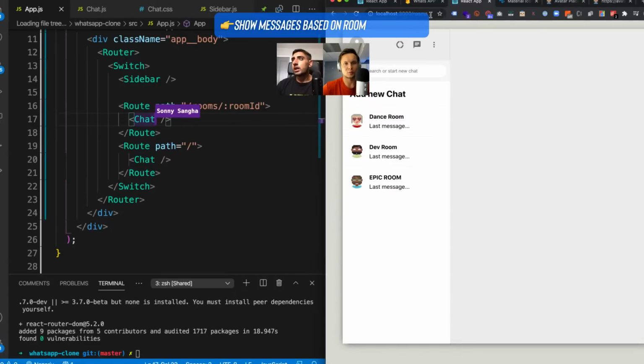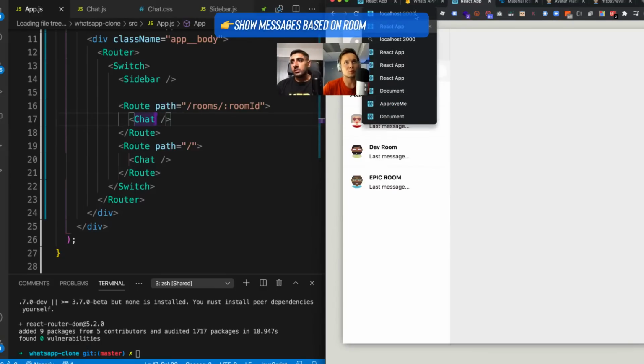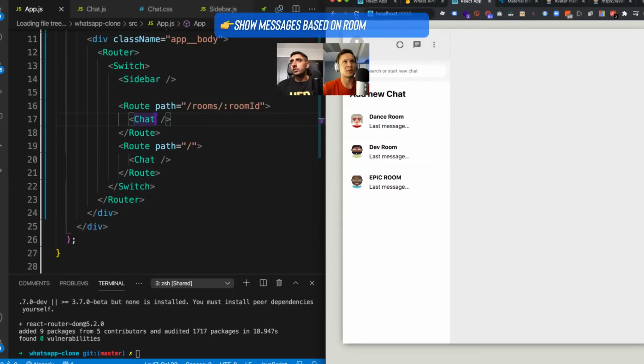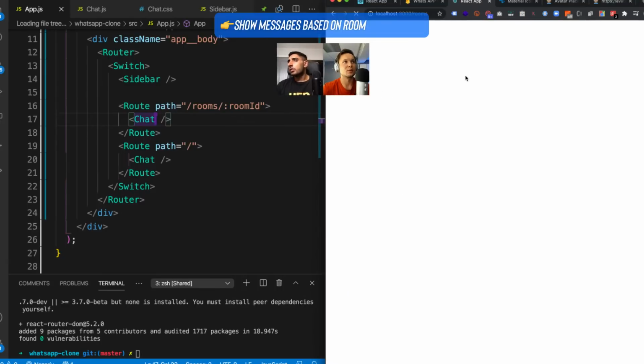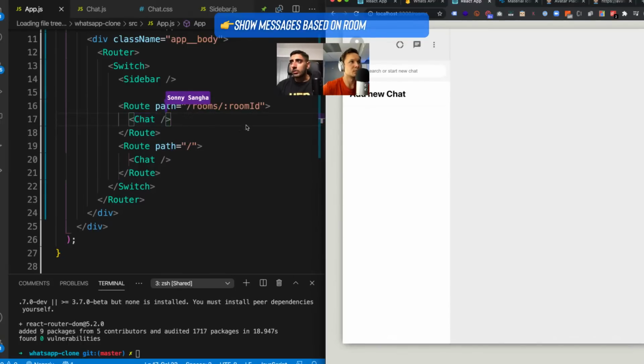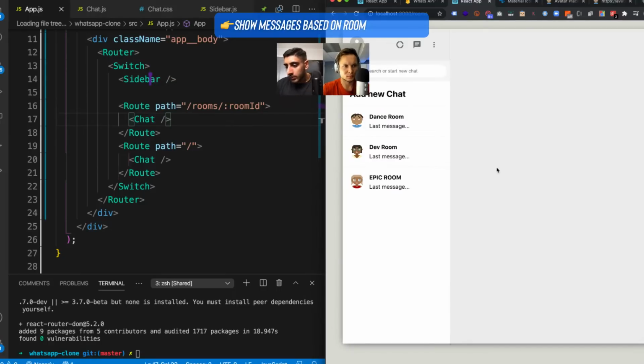So it says chat. Maybe do a hard refresh, Nas. Let's do. I think it's like Shift Command 4, right? Yep. Okay, so for some reason, yeah, strange. I can't see it as well. Okay, so in that case, we will debug this, but we can see the root path, chat, sidebar. Right.